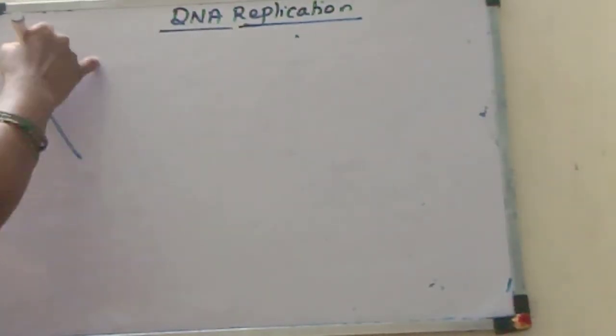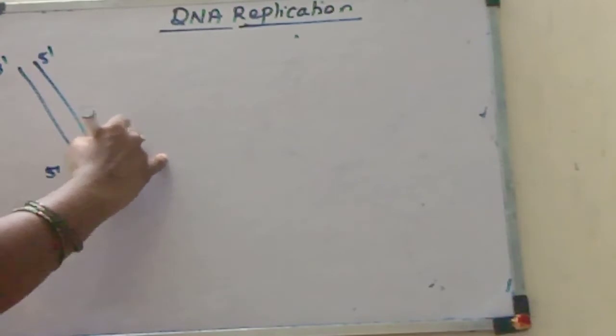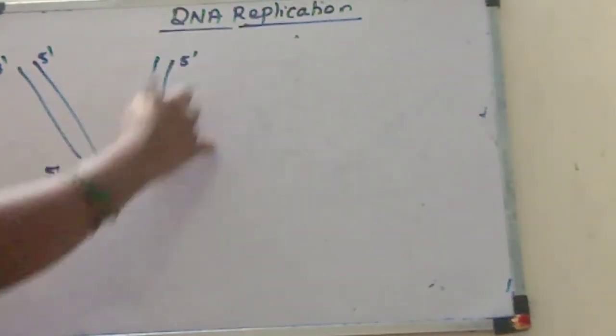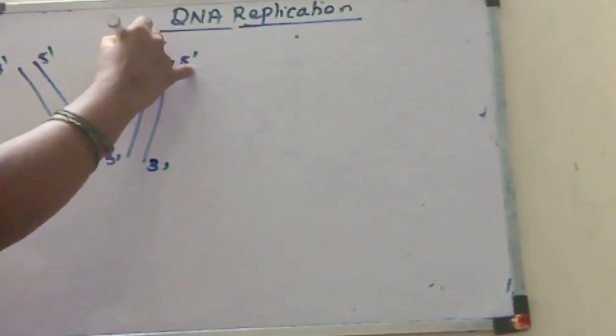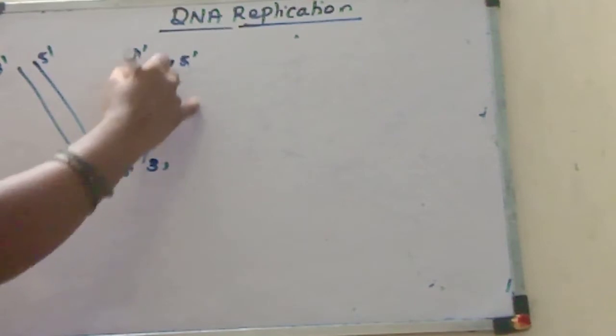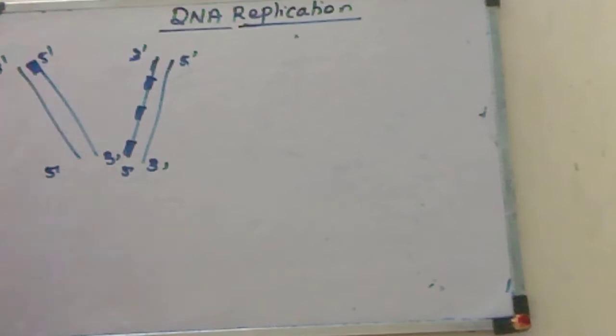Okay, in the next step, this is the strand which is 3' to 5', the new strand is 5' to 3'. If you take here, the parental strand is 5' to 3' and the new strand is 3' to 5'. But in this strand, at regular intervals, there is addition of RNA primer. But here in this strand, in the initial step only, there is an RNA primer.